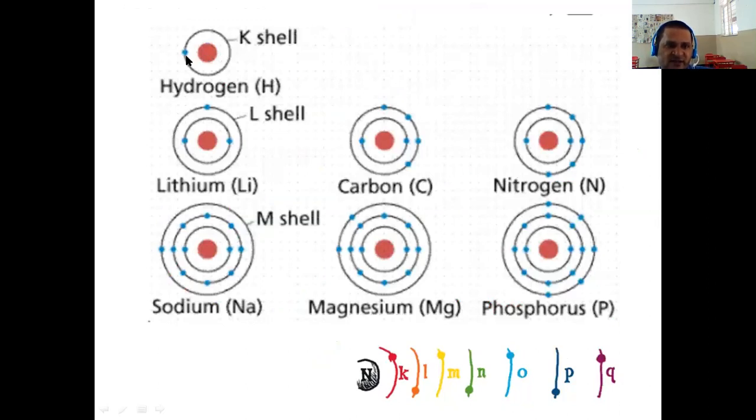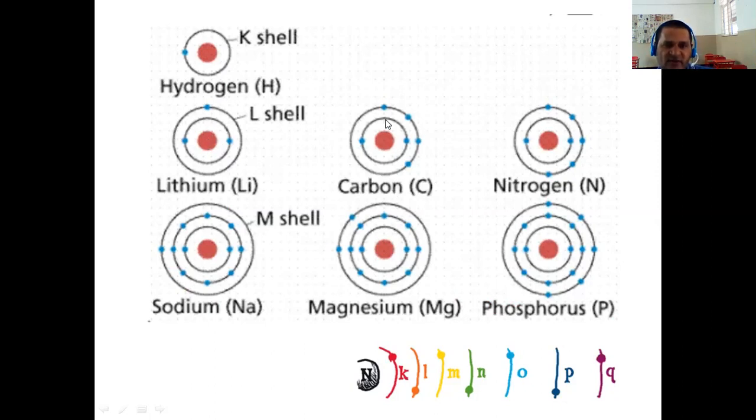Here are some of the atoms. Hydrogen contains only one proton and one electron, so its atomic number is 1. Its mass number is also only 1 because it does not contain a neutron. Lithium's atomic number is 3, because it contains 3 protons.